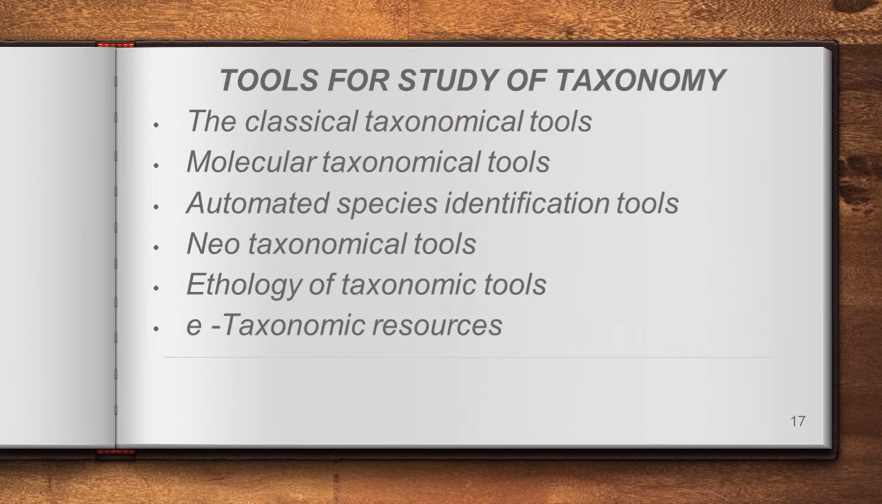The first one, classical taxonomical tools, and second, molecular taxonomical tools. Third one, automated species identification tools. The fourth one, neo-taxonomical tools. Next one, ethology of taxonomical tools. And the last one, e-taxonomical resources. Right? These are all going to help this taxonomy, to classify the organisms or to study about these organisms or species. Shall we look into one by one?